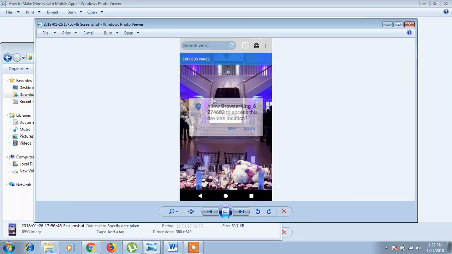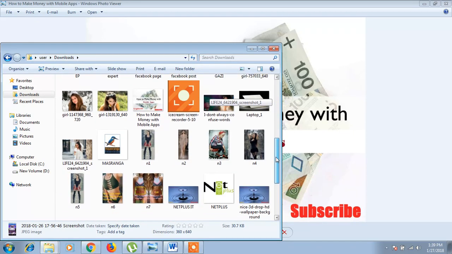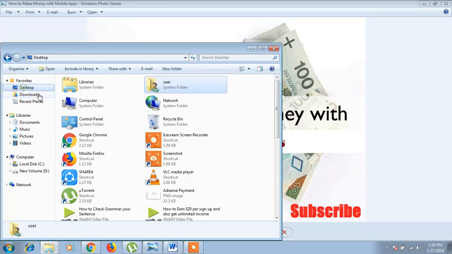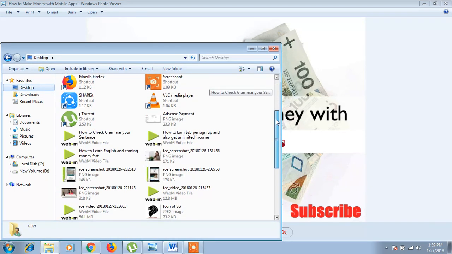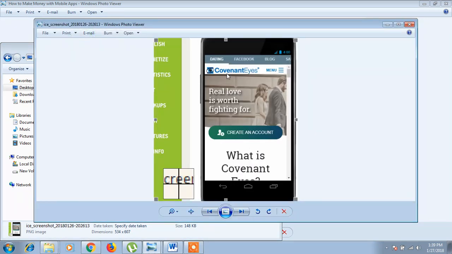You see, these are mobile apps. Mobile apps screenshot. You see, this is a mobile app, so your dating, Facebook, blog, etc. Here you can see the ad showing. That's why the ad shows here. This is the mobile app.